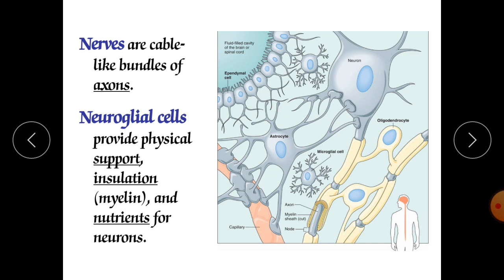They are smaller in size as compared with the nerve cell, but they are not involved in the propagation of nerve impulses. They are not involved in impulse generation and impulse conduction. They are helping, but they do not have an active role in impulse conduction or impulse generation.